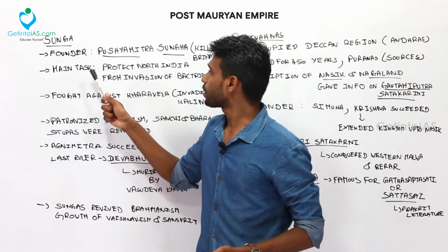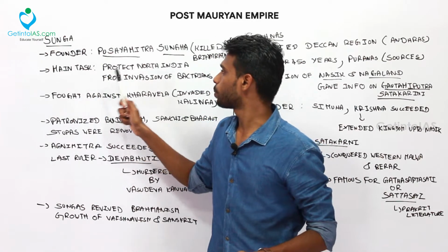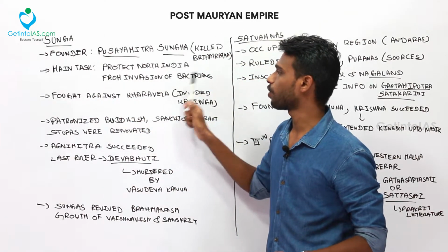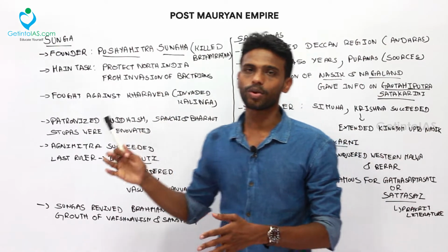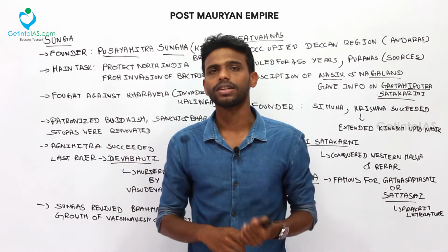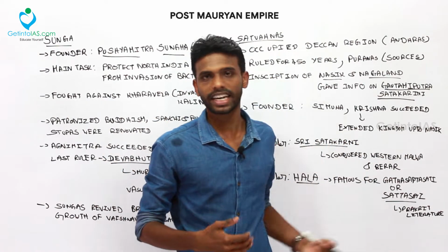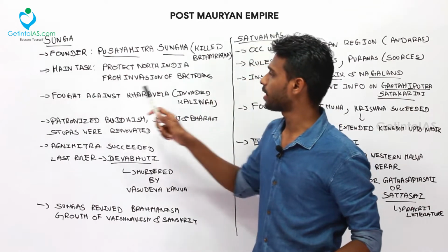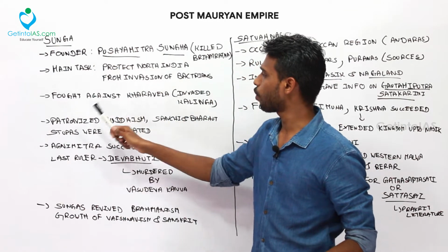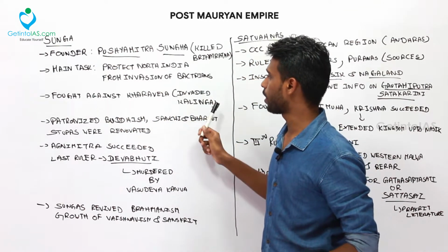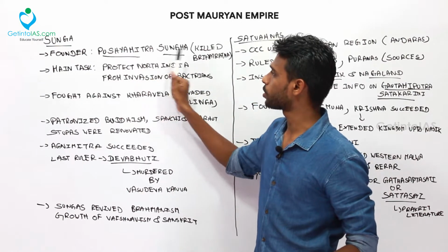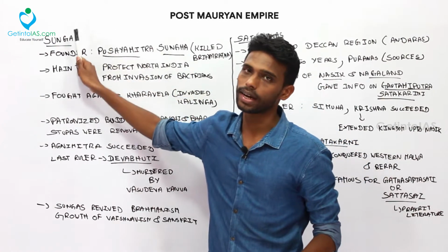The main task of the Shunga dynasty was to protect North India from the invasion of Bactrians. Bactrians were one of the divisions of the Greeks, and we will see about them in a later lecture. The Shunga dynasty fought against Kharavela, who invaded Kalinga, especially Pushyamitra Shunga, who was the founder of this Shunga dynasty.